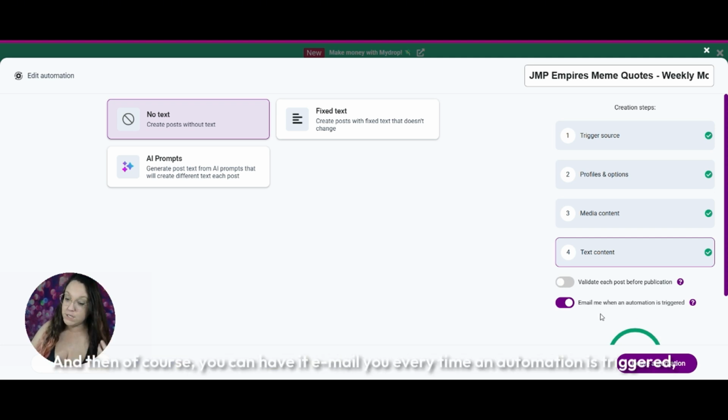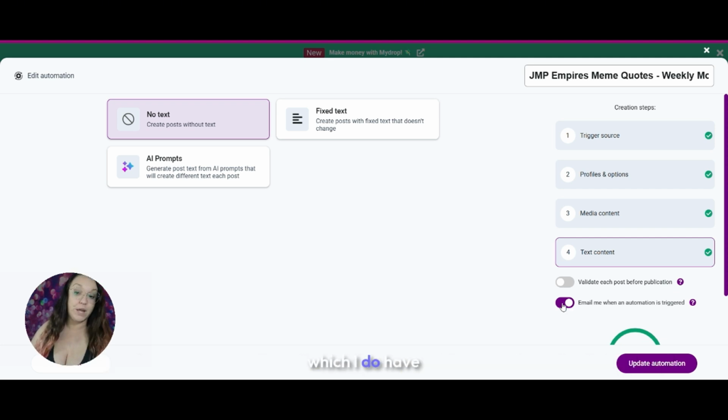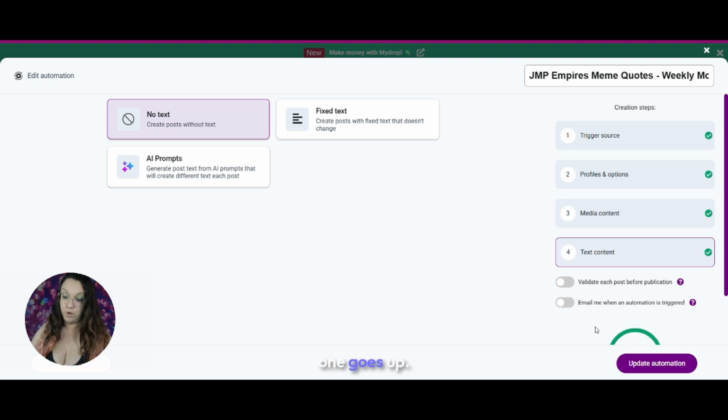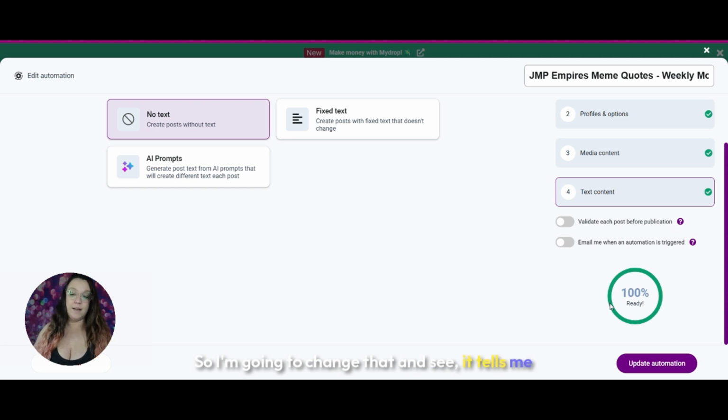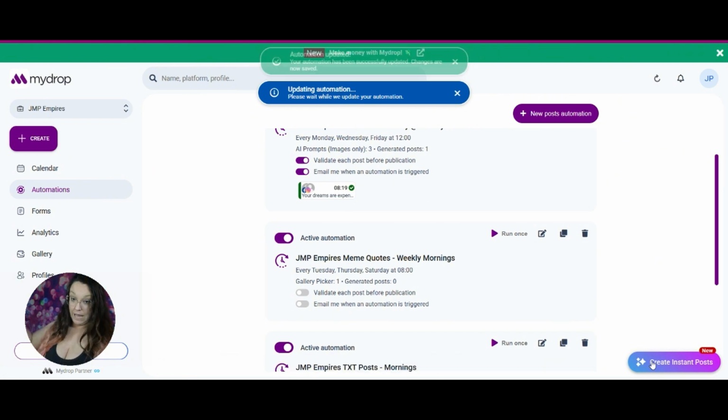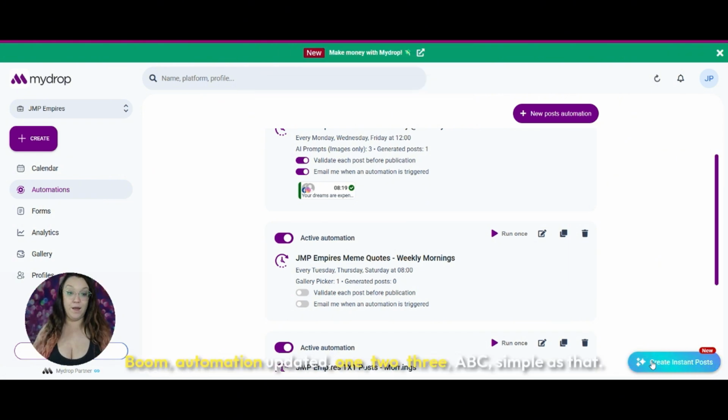And then, of course, you can have it email you every time an automation is triggered, which I do have set for this right now. But you know what? Since this is already approved and I'll see it when it gets posted, I don't need to be emailed every time this one goes up. So I'm going to change that and see. It tells me that we are 100% ready to create this automation, or update it if you're editing it, right? I was editing, so we're just going to simply update that. Boom! Automation updated. 1, 2, 3, ABC. Simple as that. All right.